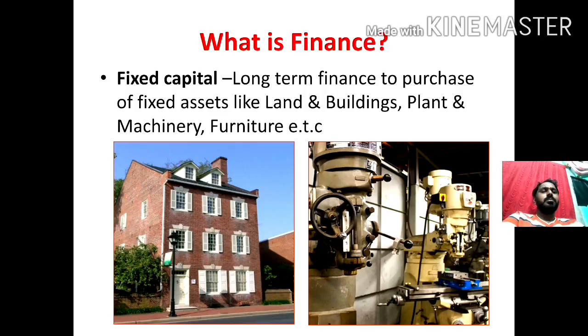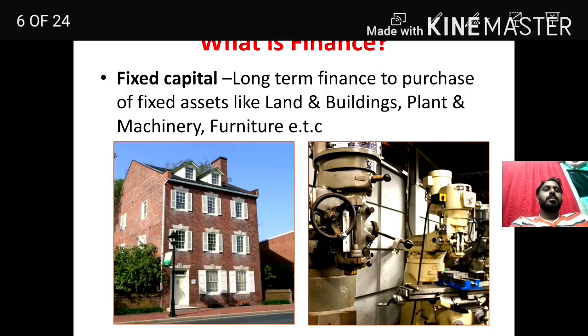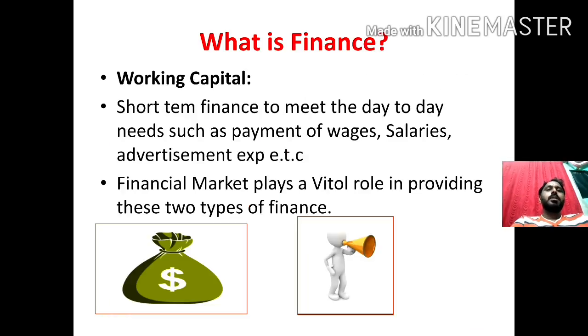Buildings are there, furniture, machinery. So these are the fixed assets. So the long-term finance to purchase fixed assets comes under fixed capital. Then look at here, working capital.